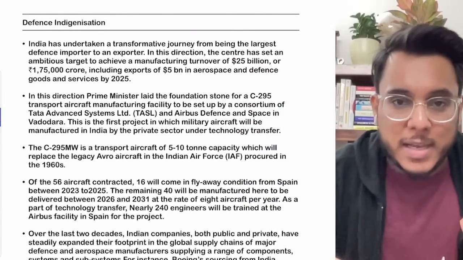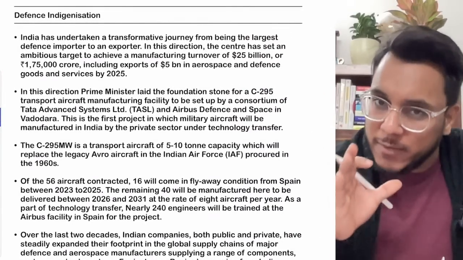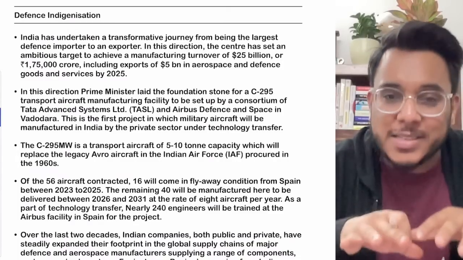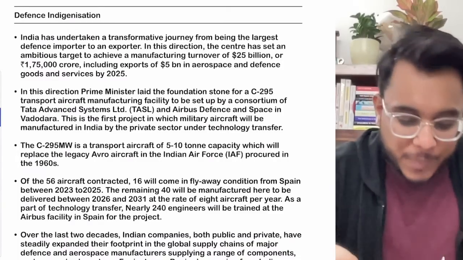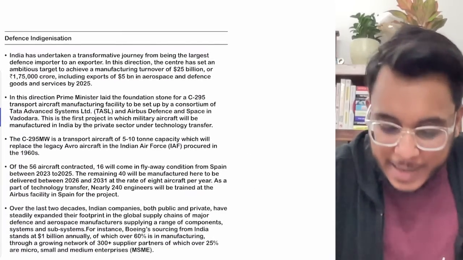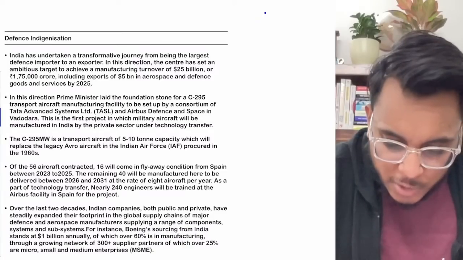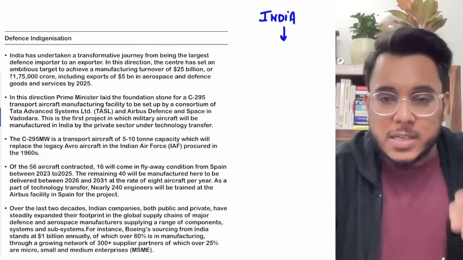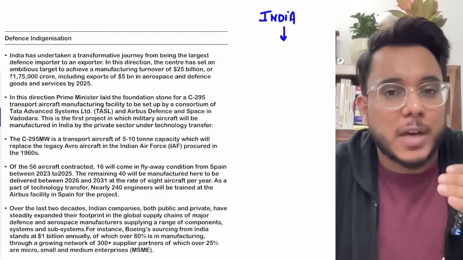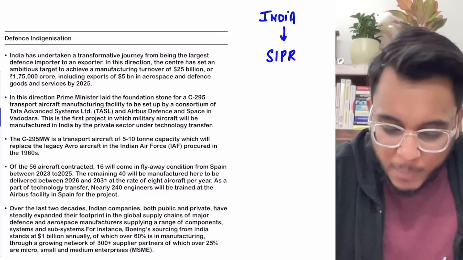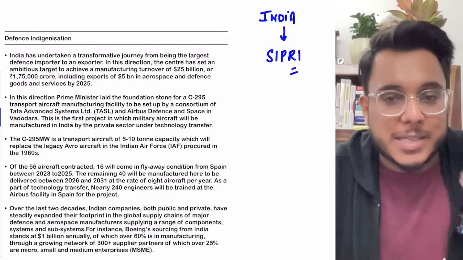Before going into this article, guys, I would like to give you a little bit of background so that you can understand why this article has come, what is happening. So first of all, when we talk about India, India happens to be the world's biggest importer of defense weaponry, and this has been provided by the SIPRI report.